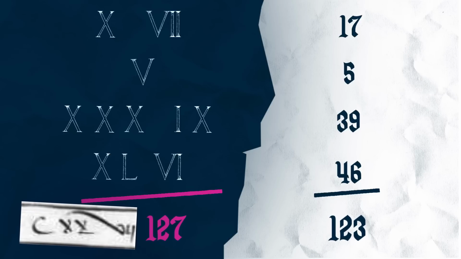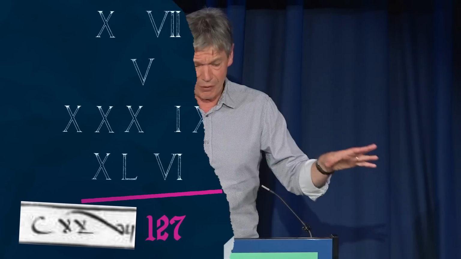But the transition from Roman numerals to Indo-Arabic numerals was a slow one, and Shakespeare himself would have had to learn both, or had been exposed to both. In the neighbouring theatre to the Shakespeare Globe was the Rose Theatre, which was managed by Philip Henslowe, and thankfully for the rest of us and for scholars, he kept a diary, so-called, his accounts of what was happening at the Rose Theatre.